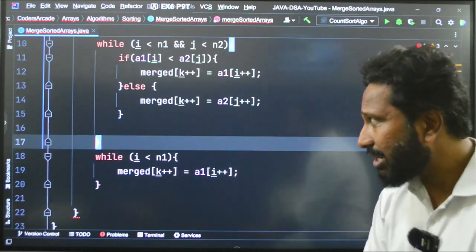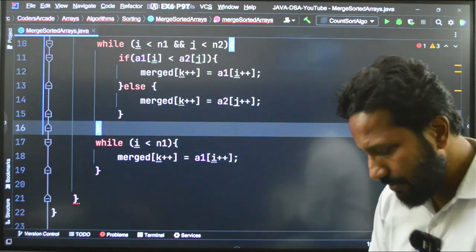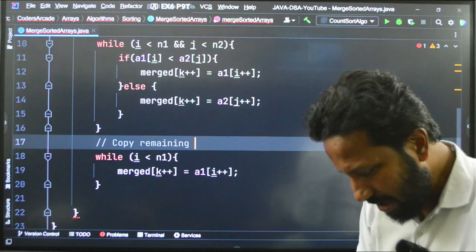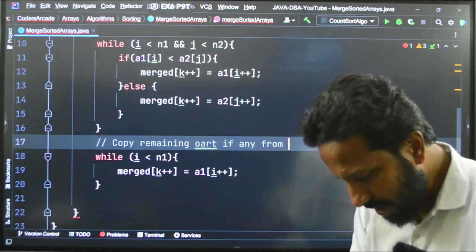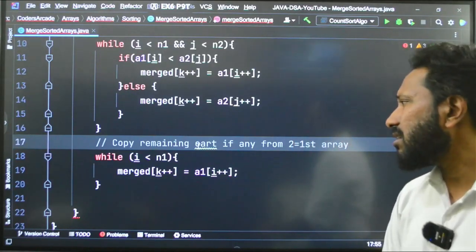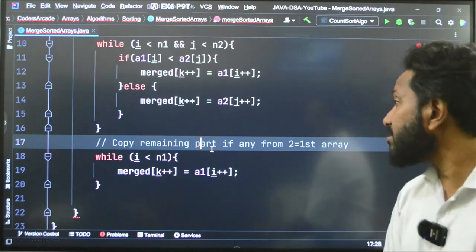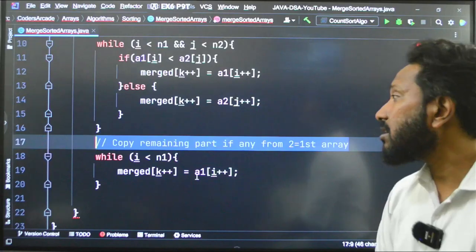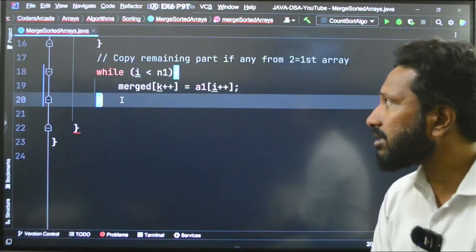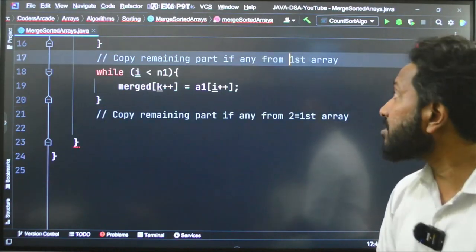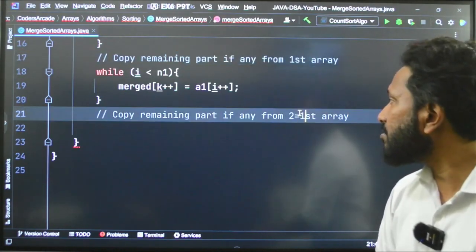Similarly, what will I write? I will write a comment like this, so that you can understand, okay. Copy remaining part if any from first array, okay. So, this is P. Similarly, I will copy this whole thing and here we will write paste from first array, right. Let me remove this, this will be second array.